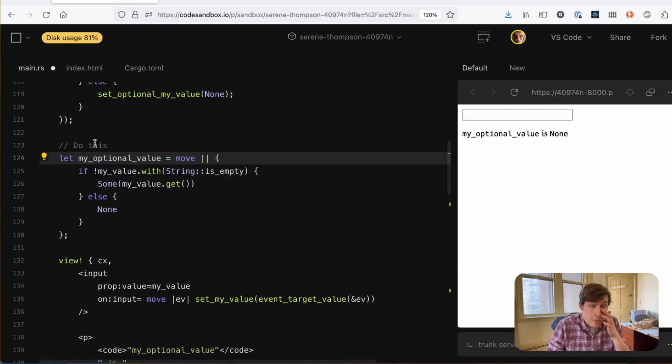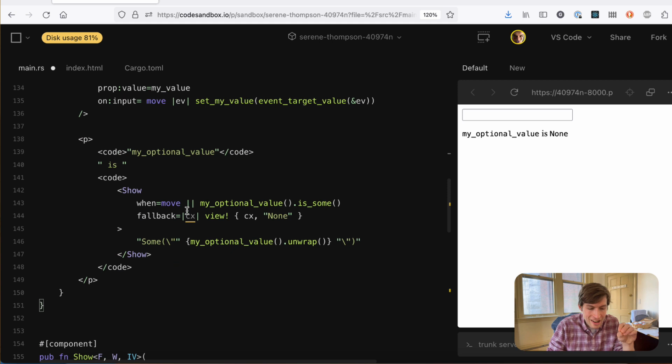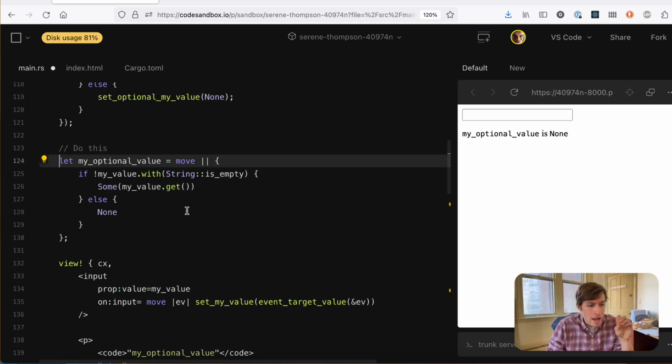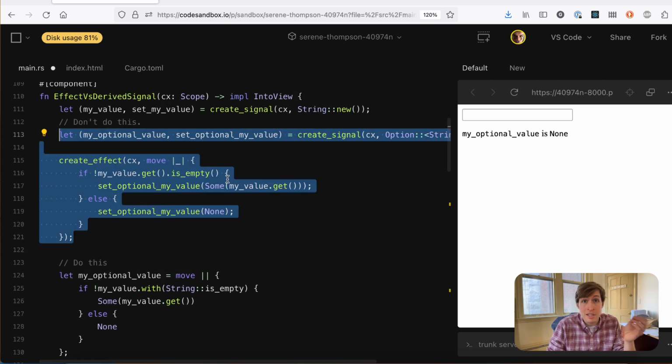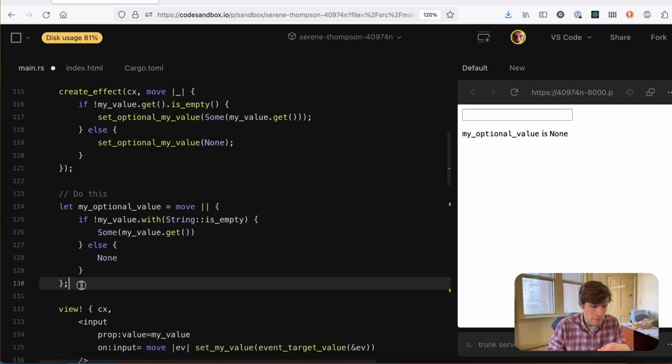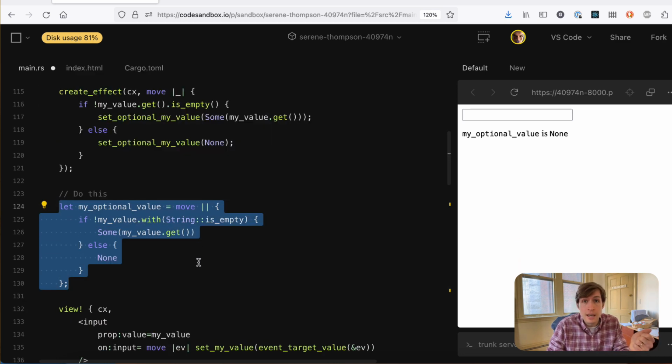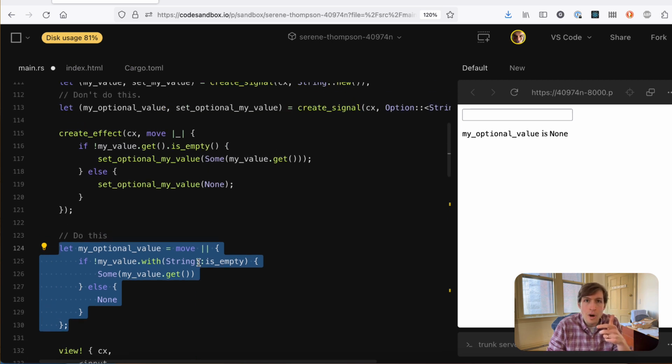It's really hard to explain exactly what's going on here. But I thought it was uncanny that when I changed it from what I have explicitly recommended that people not do, which is use an effect to write into a signal, to what people should be doing, which is to derive a signal like this, it just worked.